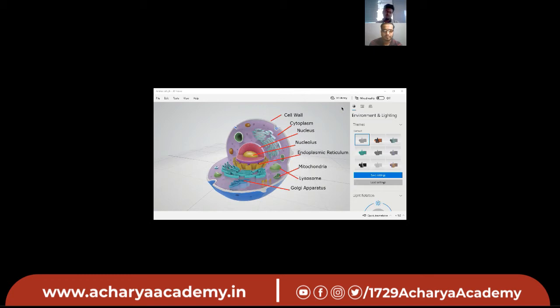Okay, but here the cell membrane is absent. So this case is for a plant cell, not for an animal cell. Here the cell wall just protects the whole cell. And one more function is there of the cell wall. Can anyone tell me? It prevents other substances from entering. Yes, from entering the cell.